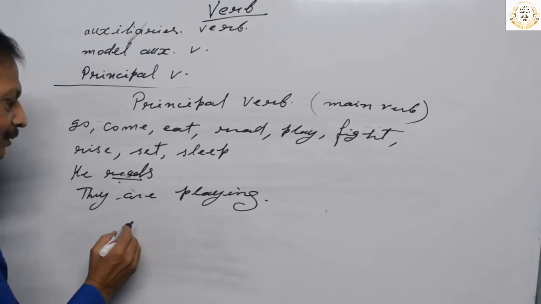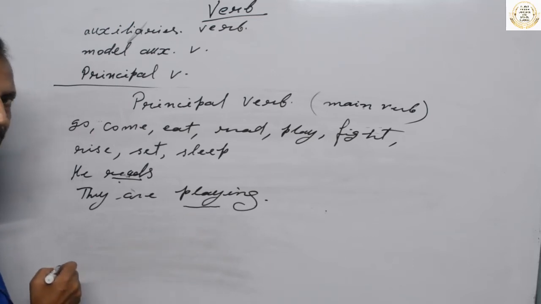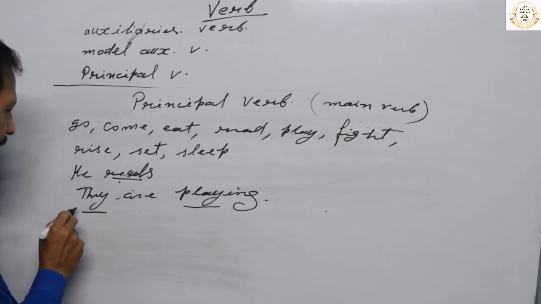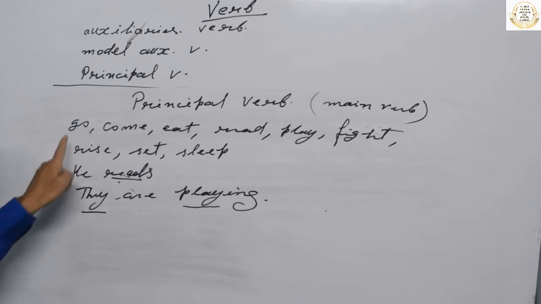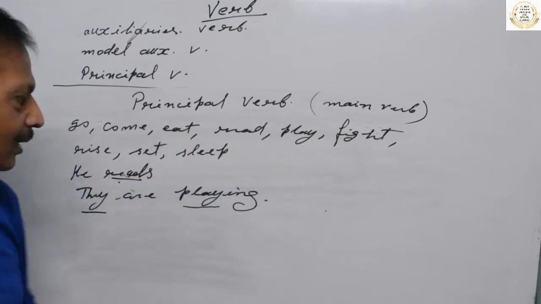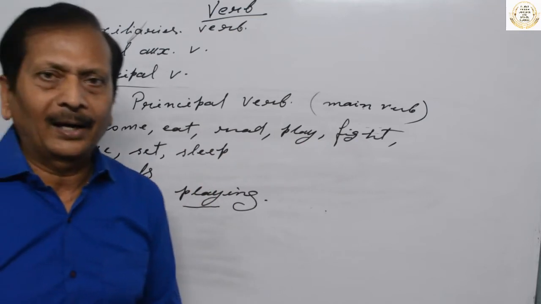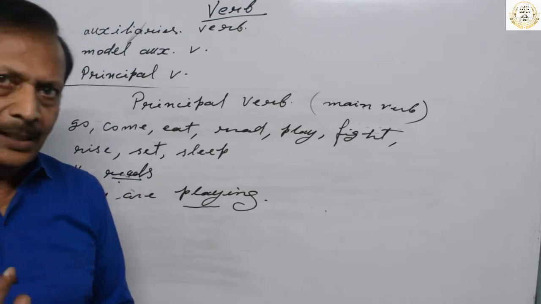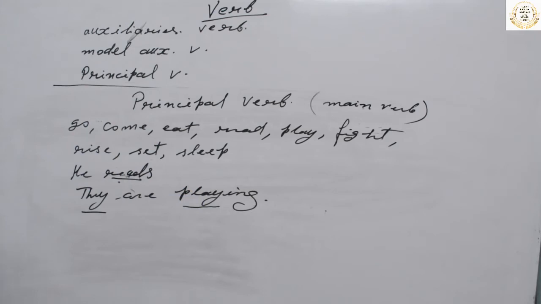In the sentence they are playing, the principal verb is talking about the main action done by the subject or person, they, isn't it? So these verbs are very important, and these verbs are divided into 5 parts. Now I remind you, I will explain singular verb and plural verb again. Okay, so let us see.